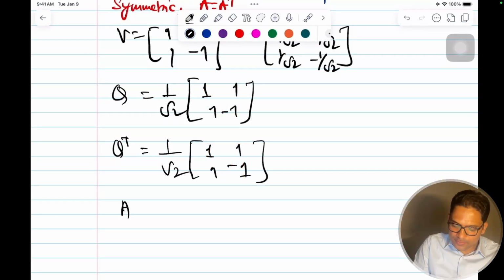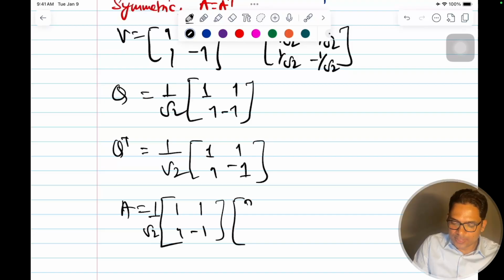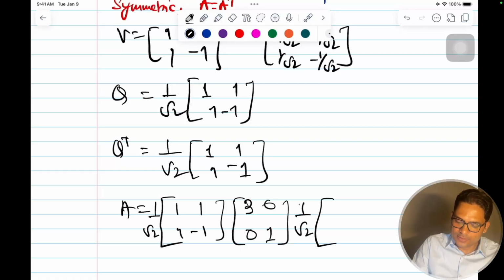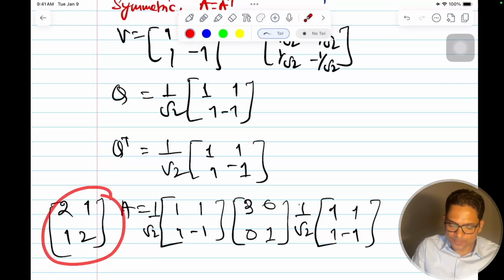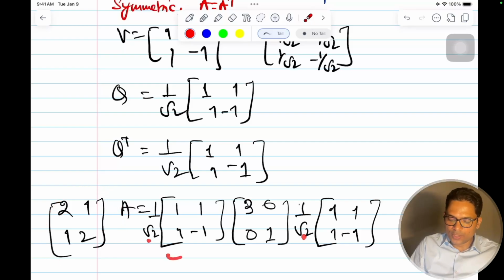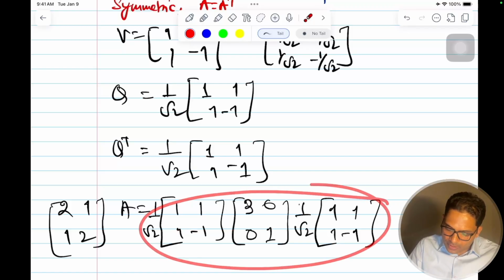So now my A will become Q, that is 1 by root 2 times [[1, 1], [1, -1]]. Lambda remains the same, [[3, 0], [0, 1]], and the next one is 1 by root 2 times [[1, 1], [1, -1]]. If you multiply, you should get back the same matrix, that was [[2, 1], [1, 2]]. This is for this matrix only, everything we are doing. So if you multiply 1 by root 2 and 1 by root 2, this will become half, and just compute it, and you will see that the half has come out.